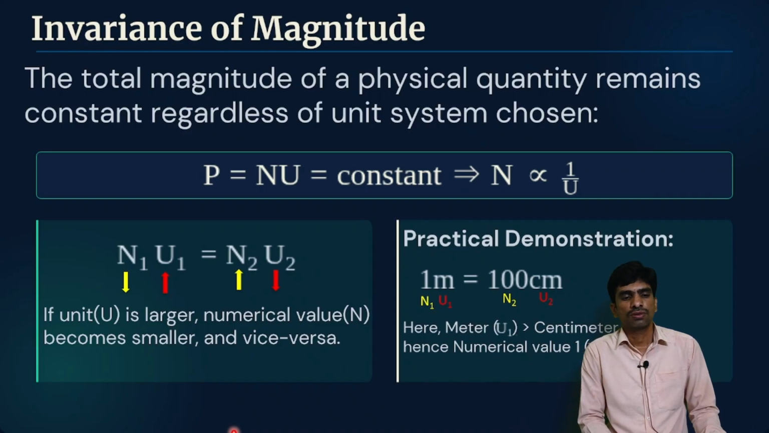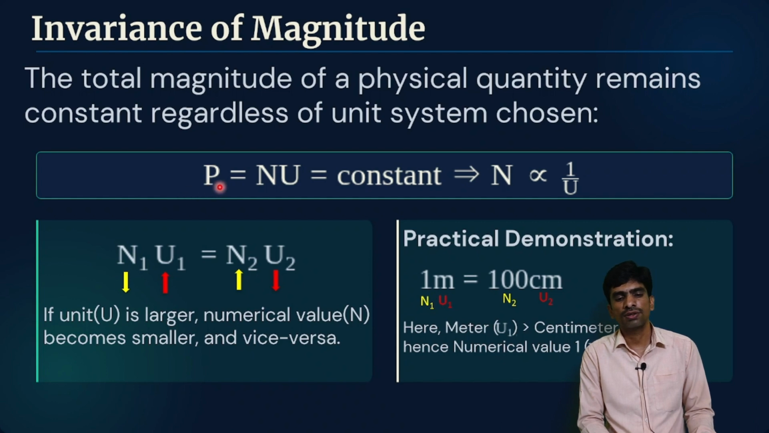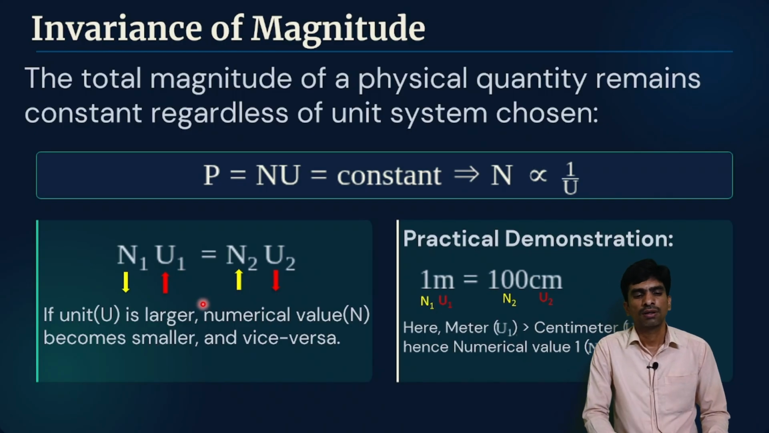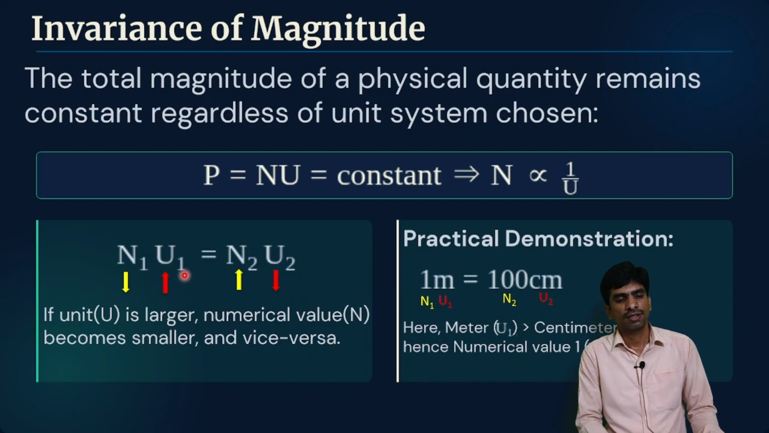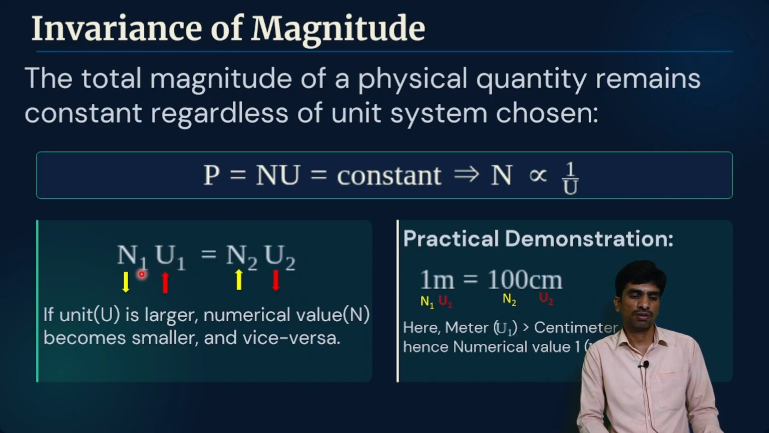Invariance of magnitude. The total magnitude of a physical quantity remains the same. It means it does not change. For example, P is equal to n u is constant and n is inversely proportional to u. The numerical value is inversely proportional to the unit chosen. n1 u1 is equal to n2 u2. If the unit is larger, then the numerical value will be smaller. If the unit is smaller, then the numerical value will be bigger.